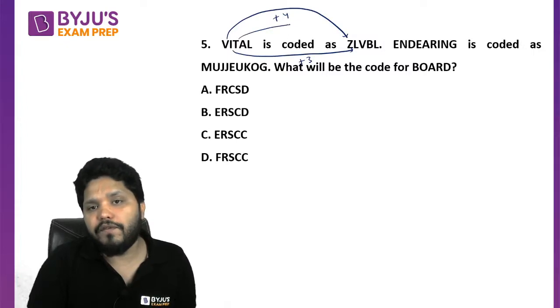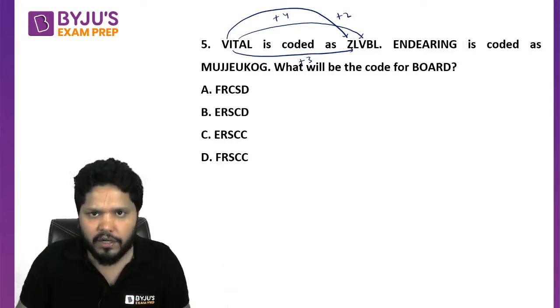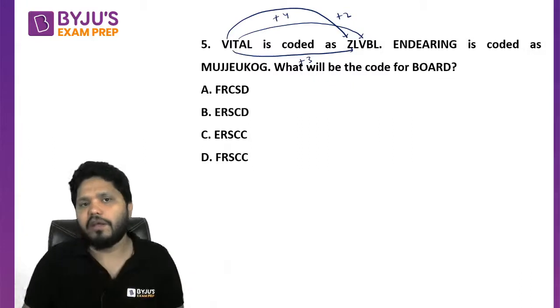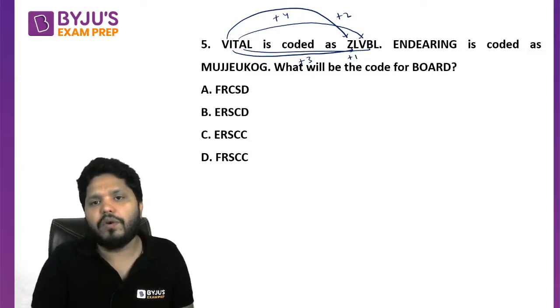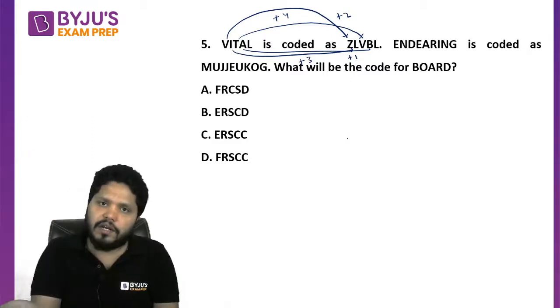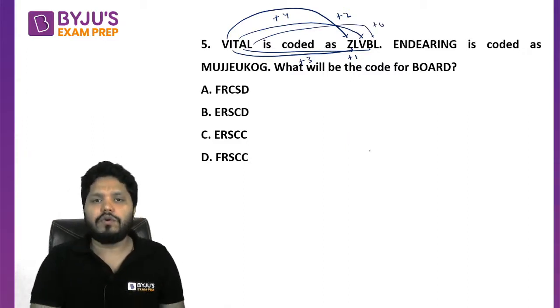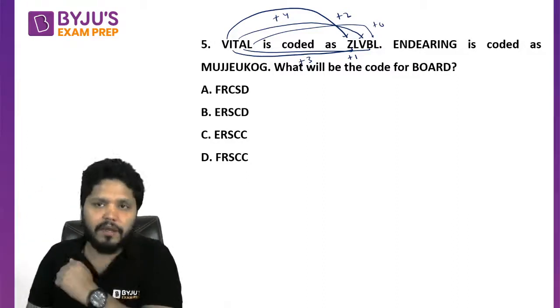Now from T, if you want to reach V, you need to add 2 to it. Basically you need to skip only one letter: R, S, T, U, V. Only skipping U, we get V here. Similarly, after A we get B, so we just need to add 1. L and L are the same, which means you add 0. So plus 4, plus 3, plus 2, plus 1 and plus 0 is happening here.